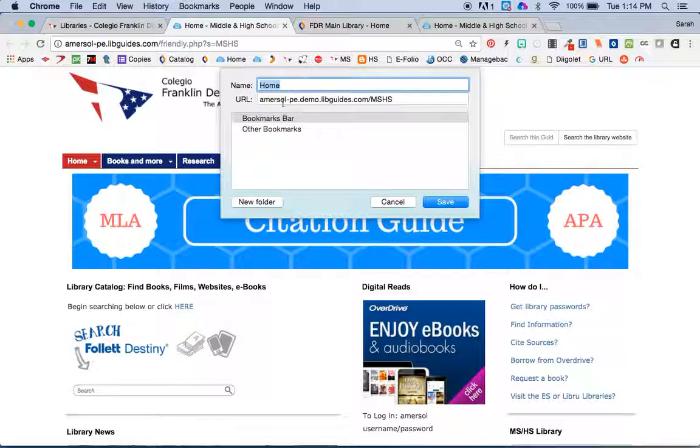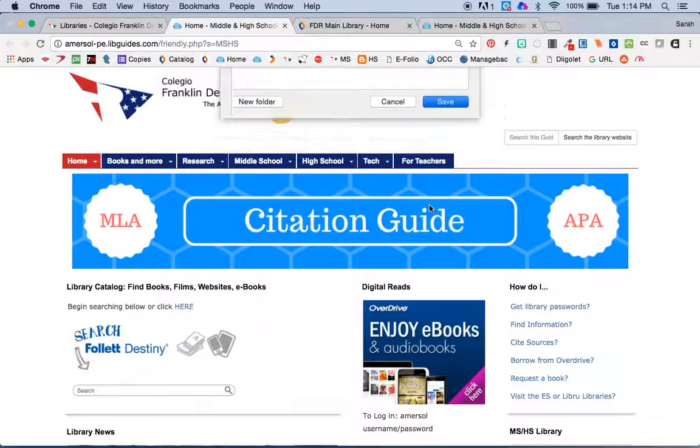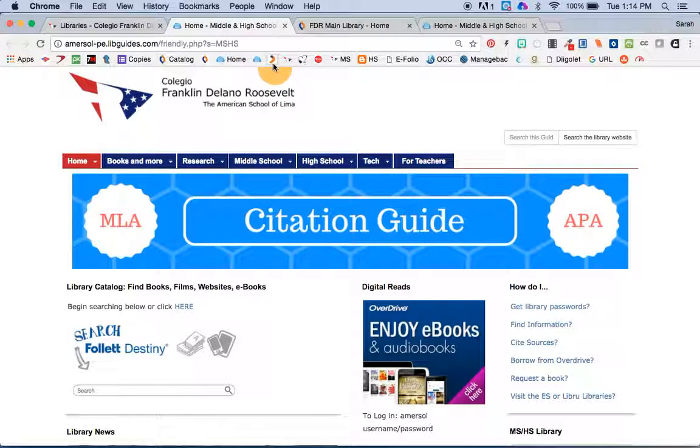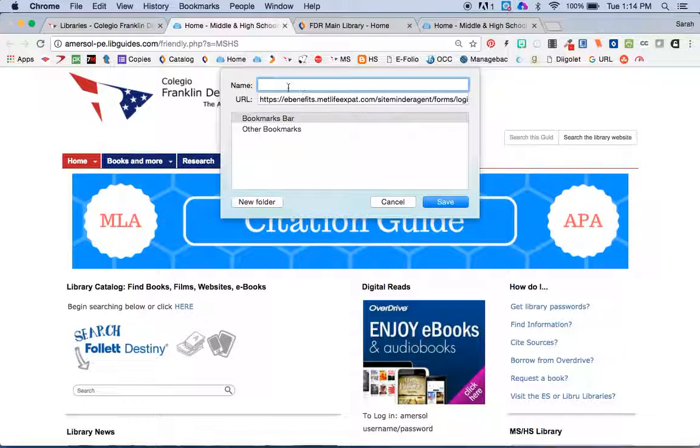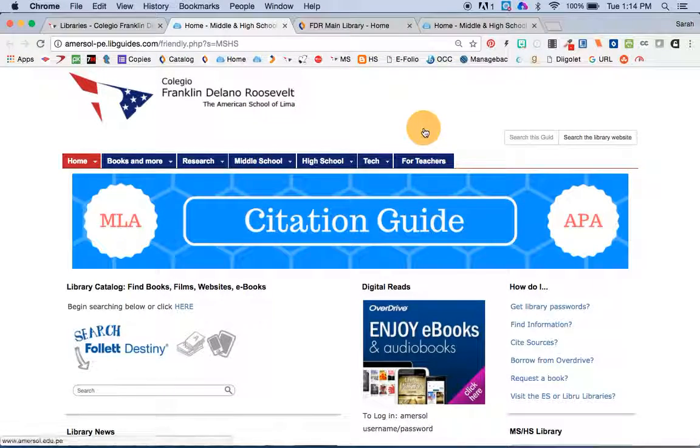And it will let you change the name or the label of the bookmark. So that's how you can have small little labels up here if you prefer. Like this one here for MetLife. Click, edit, and I just took the words right off. Okay, so anyway, just a little tip about bookmarking.